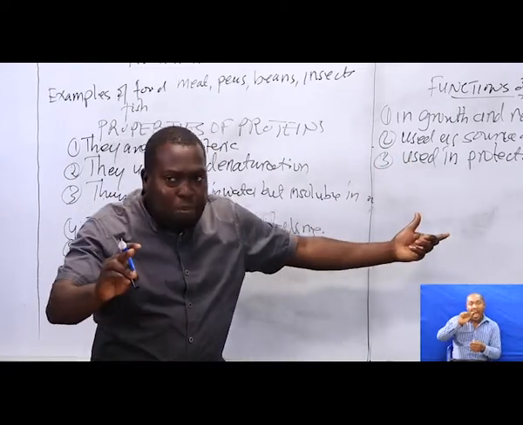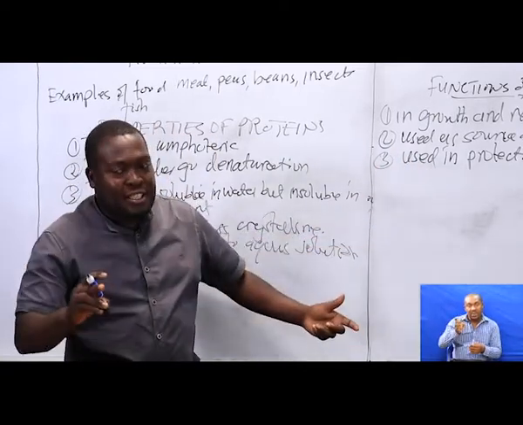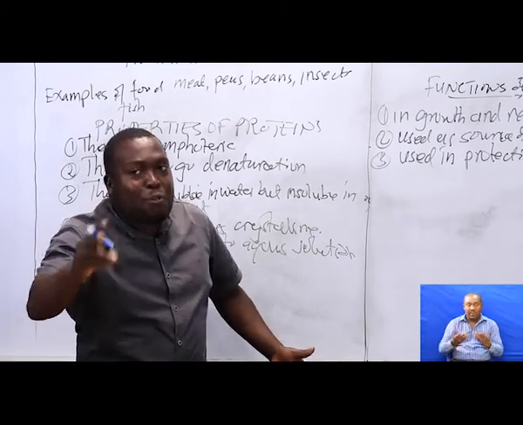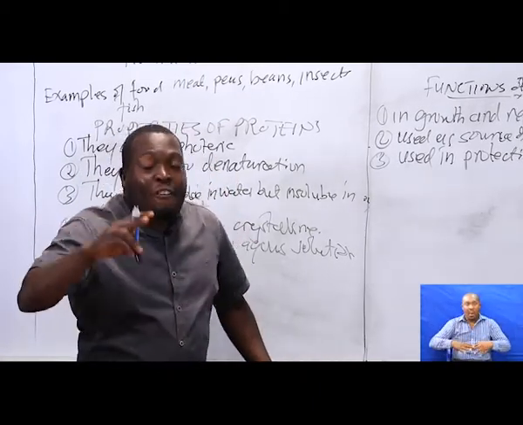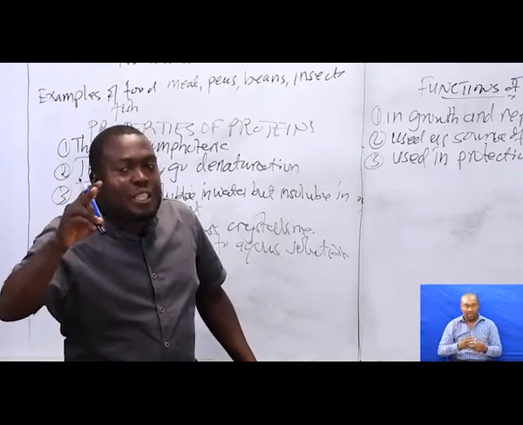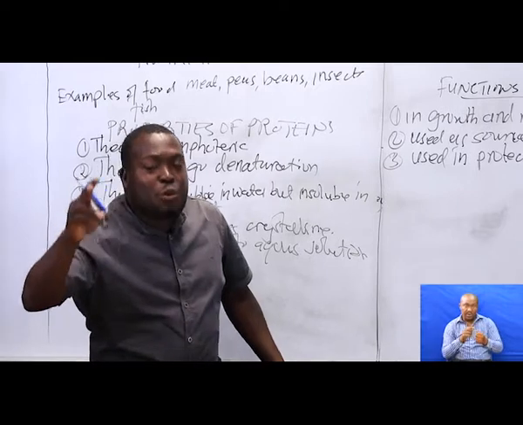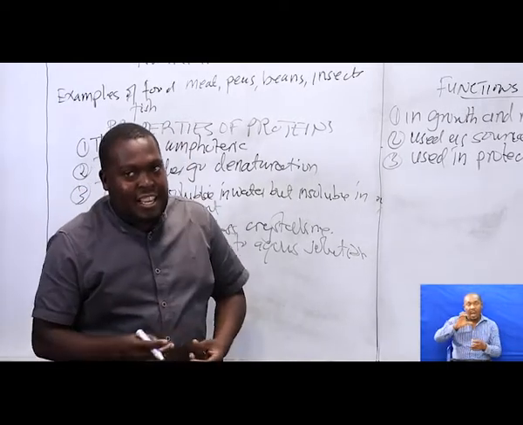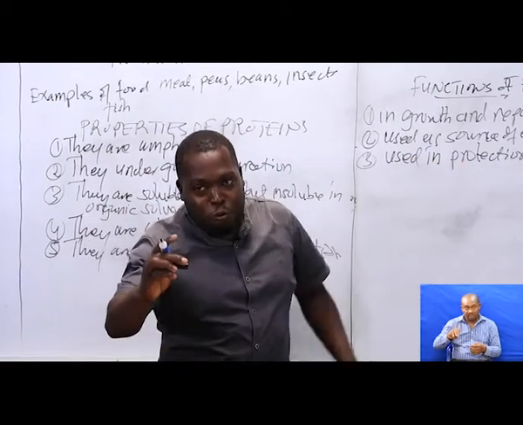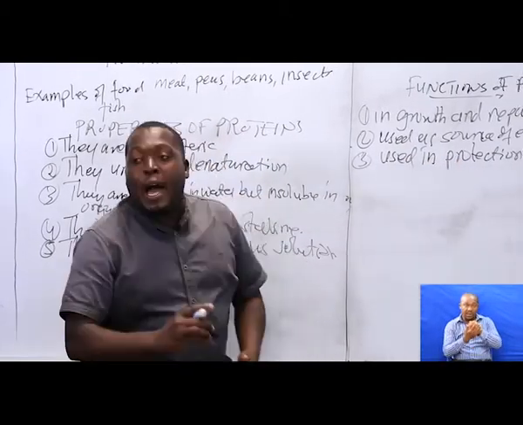And these antigens provide our body with immunity. And this immunity, provided by antigens, which have been provided by protein, fights against disease-causing agents, which are microorganisms, which cause what? Diseases. In such a way, it means it's used in the protection of what? Of our body.